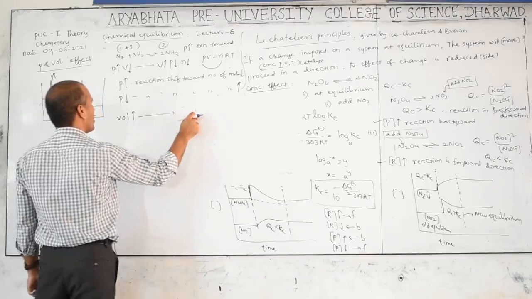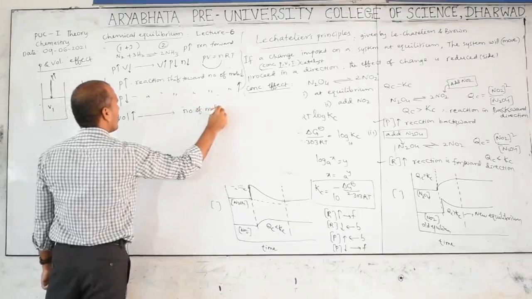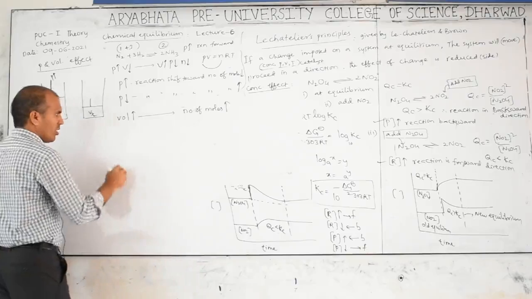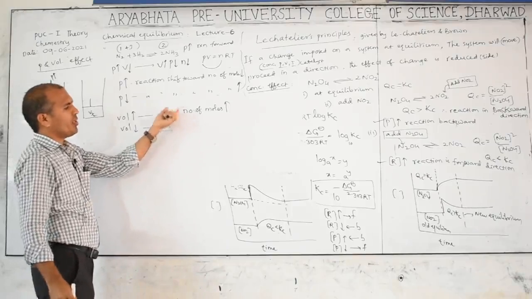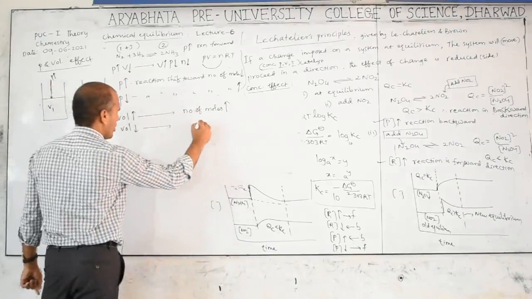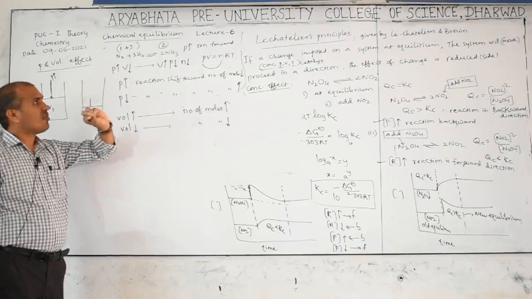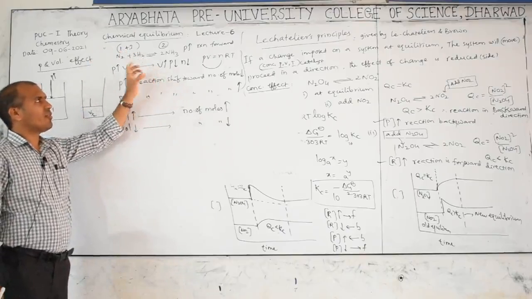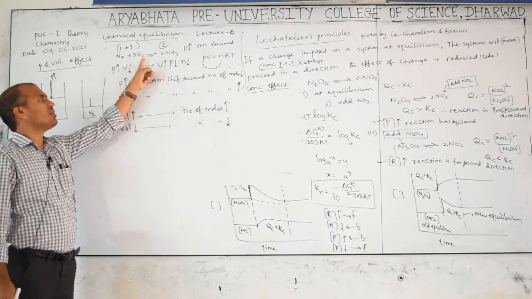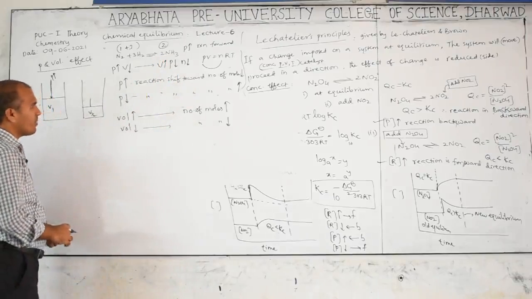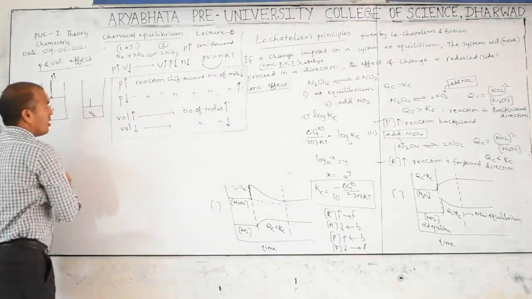Volume decrease means pressure increase, so the reaction moves toward the number of moles decrease side. Volume increase means pressure decrease, so the reaction moves toward the side where the number of moles is more. Keep in mind, this is not fixed for all reactions. It changes from equation to equation because it depends on the number of moles. Clear? These statements are very, very important. Note down these statements.